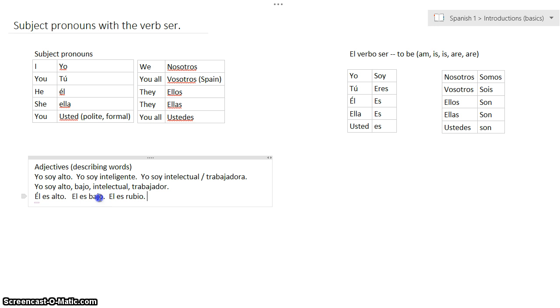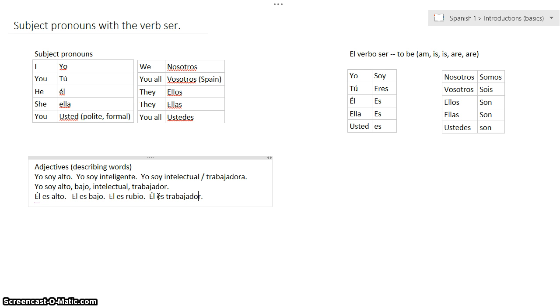And check out the O here, in bajo. Why are we using an O? We're using the O because él means he, so obviously he's a guy. We're going to use the masculine form bajo. We're going to use the masculine form rubio. We're going to use the masculine form trabajador. Okay, so there's that masculine form. So those are our sentences to talk about him.